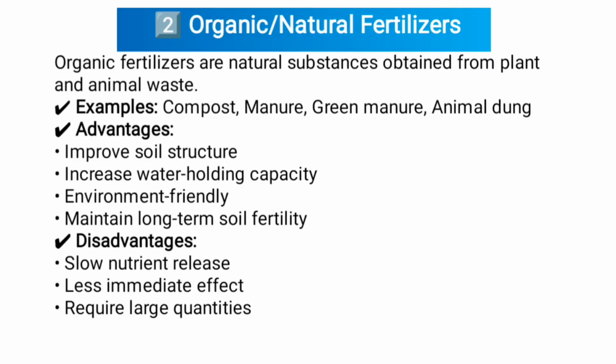Second one, organic or natural fertilizers. Organic fertilizers are natural substances obtained from plant and animal waste. Examples: compost, manure, green manure, animal dung. Advantages: improve soil structure, increase water holding capacity, environment friendly, maintain long-term soil fertility. Disadvantages: slow nutrient release, less immediate effect, require large quantities.